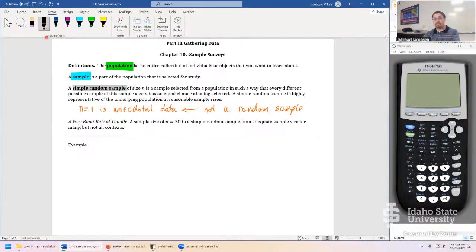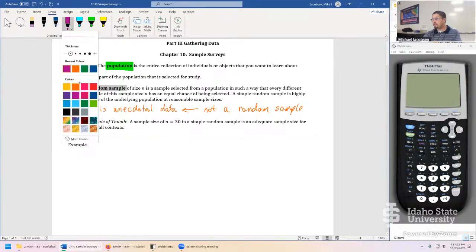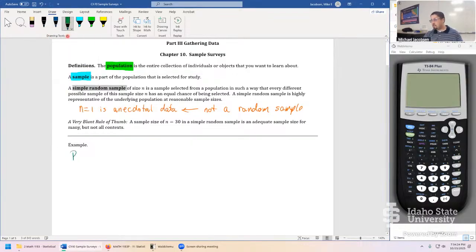So let's imagine just kind of a random scenario. Let's say for a population, it'll be all ISU students.